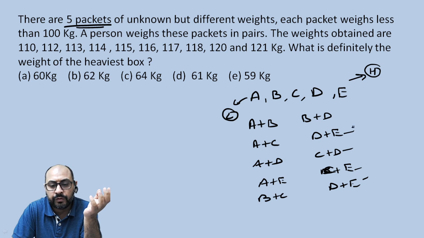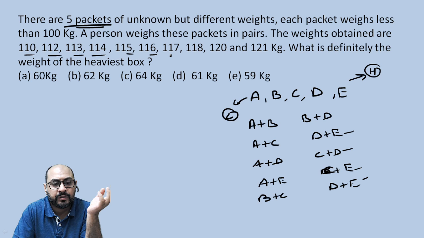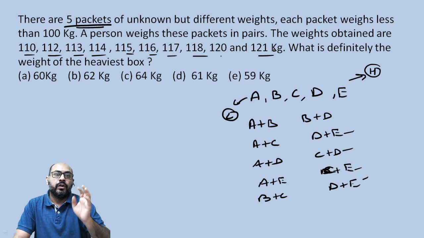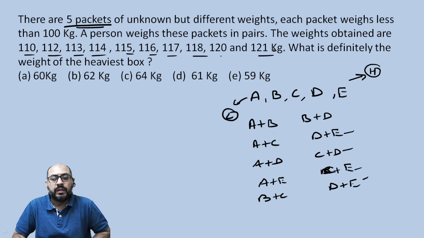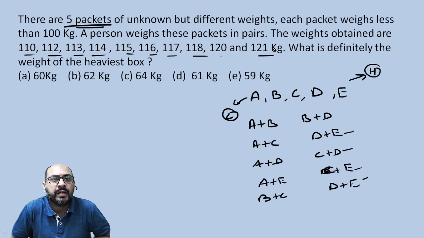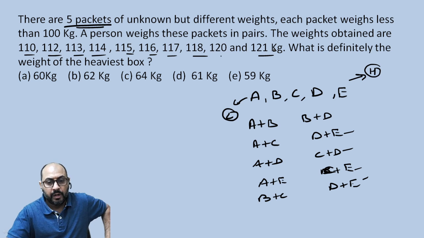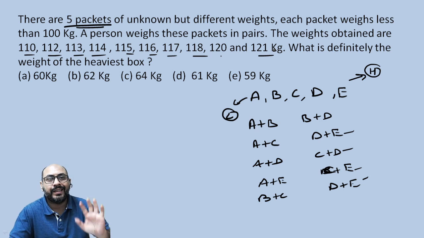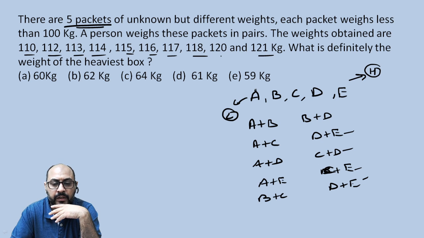So 1, 2, 3, 4, 5, and 5. So these are the 10 sums that he'll be getting. All the possible combinations of any two boxes weighed together give these sums. Now you're supposed to find which of these is the heaviest box. You know that there are 10 possible combinations for all these boxes. You can weigh them in 10 possible combinations: either A with B, A with C, this is what I have done.